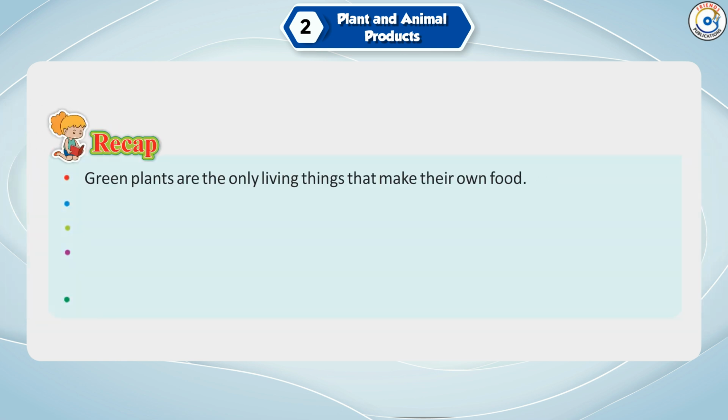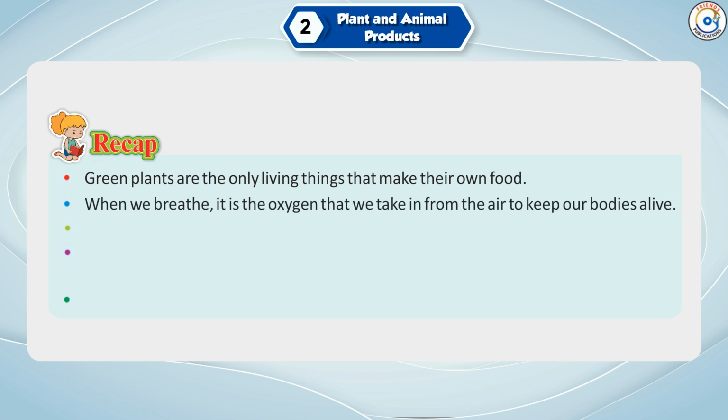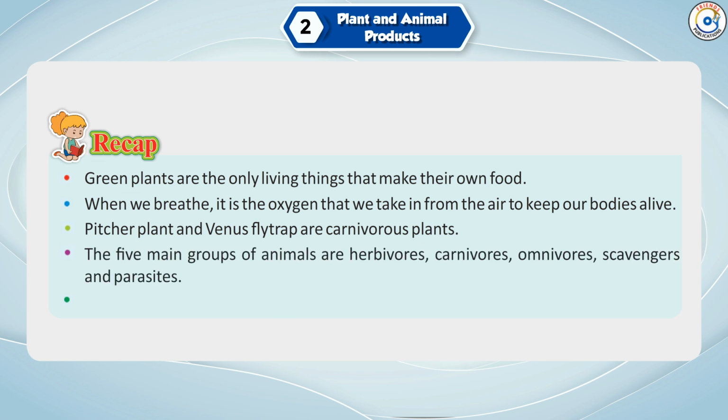Recap. Green plants are the only living things that make their own food. When we breathe, it is the oxygen that we take in from the air to keep our bodies alive. Pitcher plant and Venus flytrap are carnivorous plants. The 5 main groups of animals are herbivores, carnivores, omnivores, scavengers, and parasites. A food chain shows how each living thing